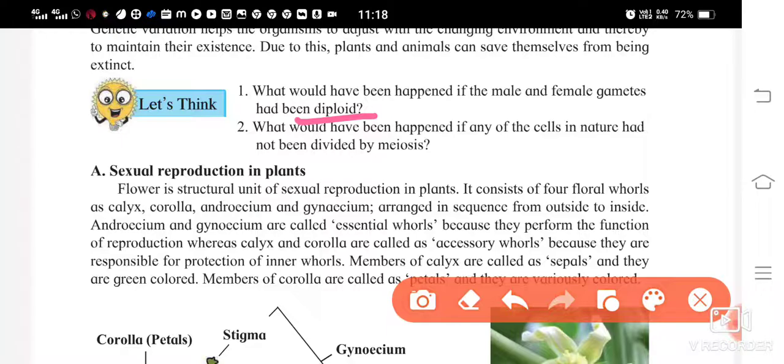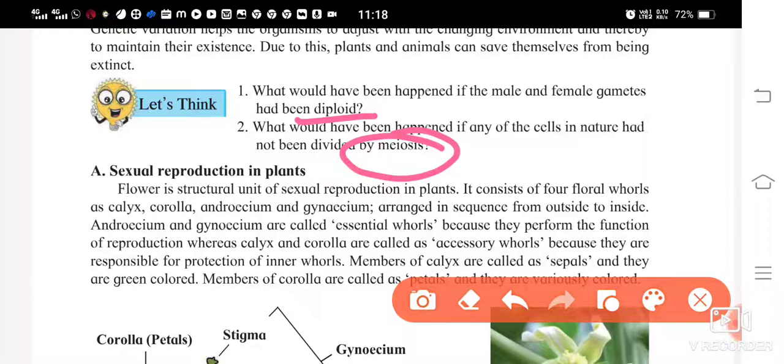Now, due to the process of meiosis division, what is going to happen? The diploid cell first forms haploid cells, and then the haploid cells, that is gametes, fuse with each other during fertilization to form a diploid zygote.